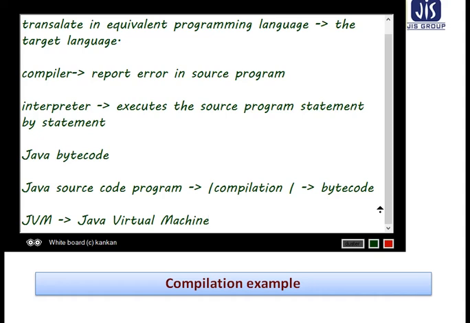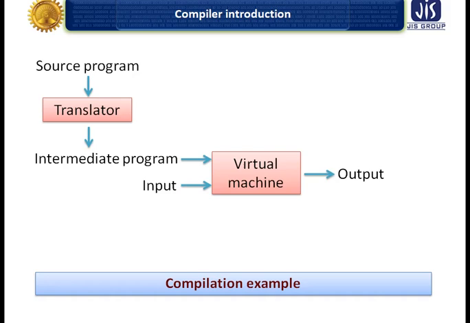Okay, so in order to achieve faster processing of input to output, some Java compilers called just-in-time compilers translate the bytecode into machine language immediately before they run the intermediate program to process the input.